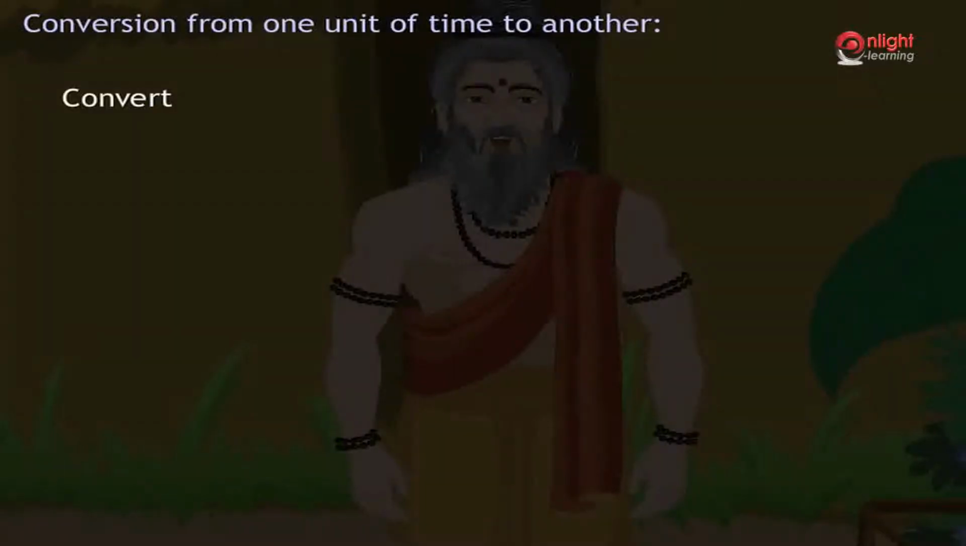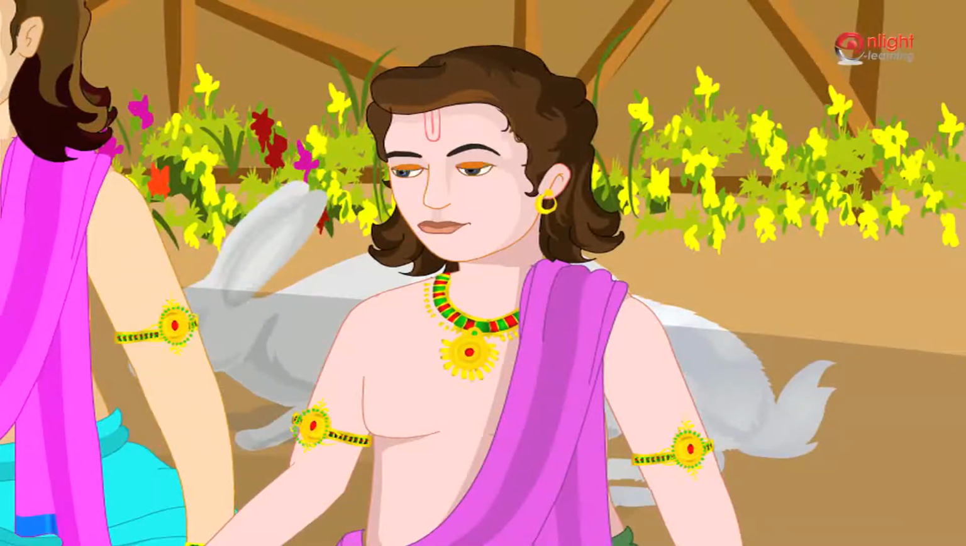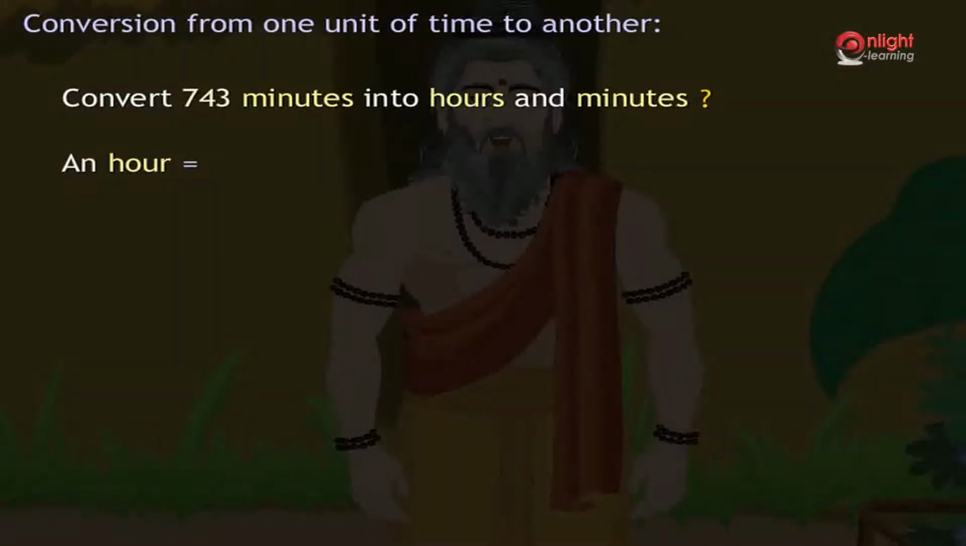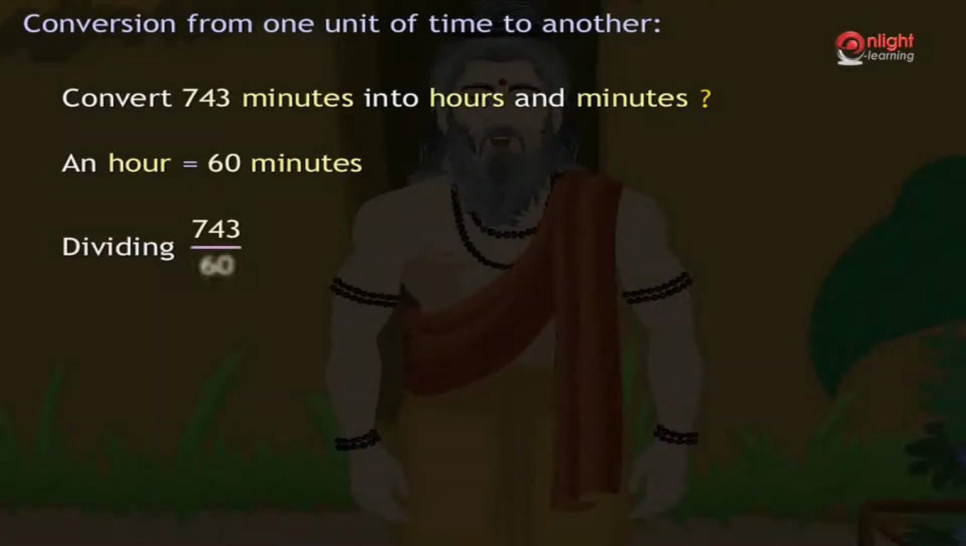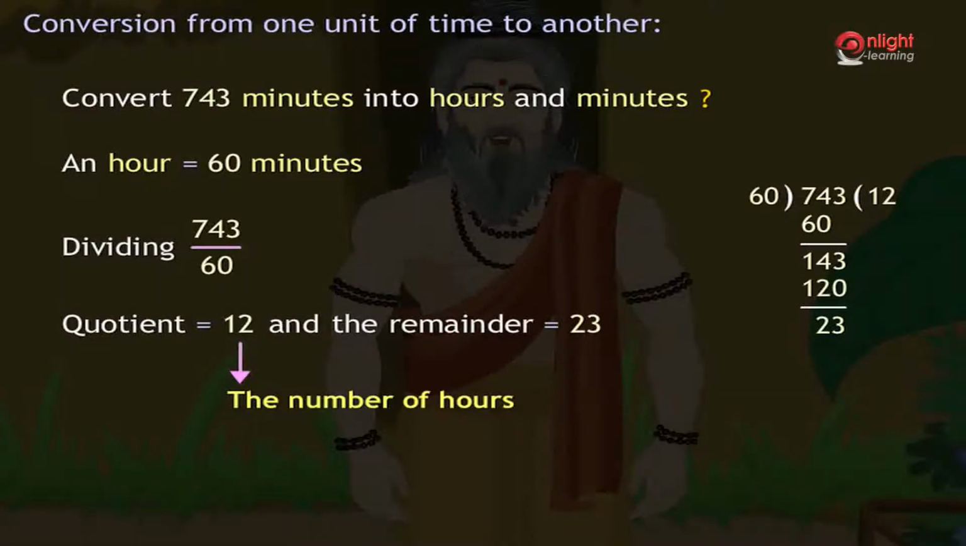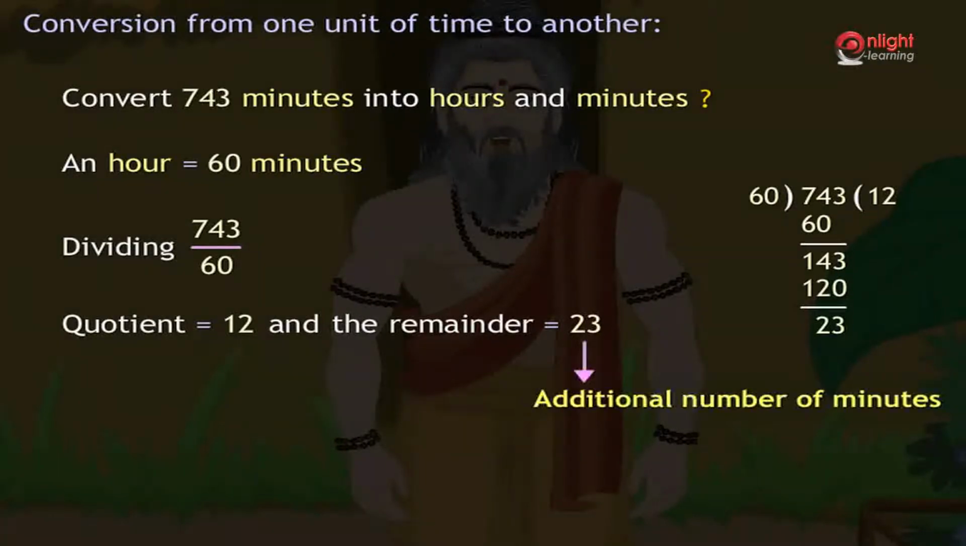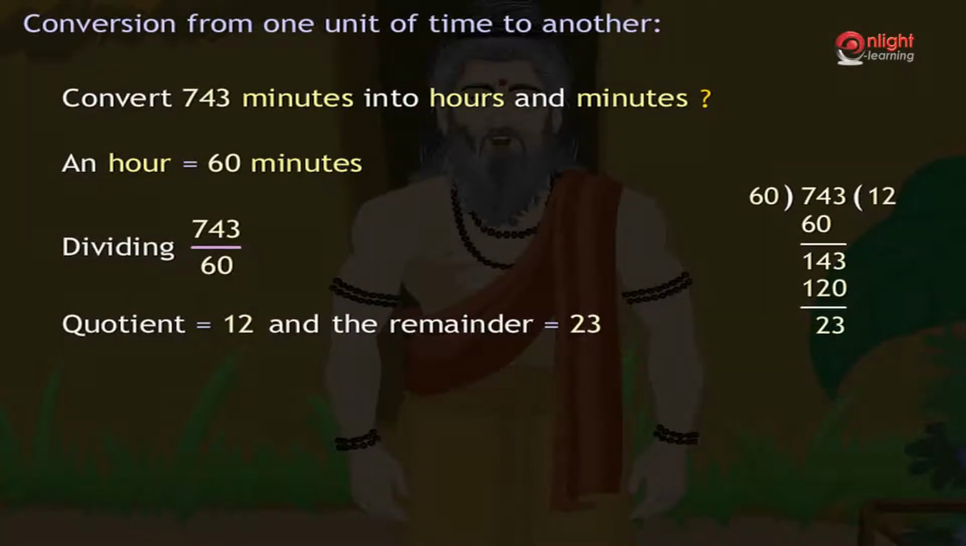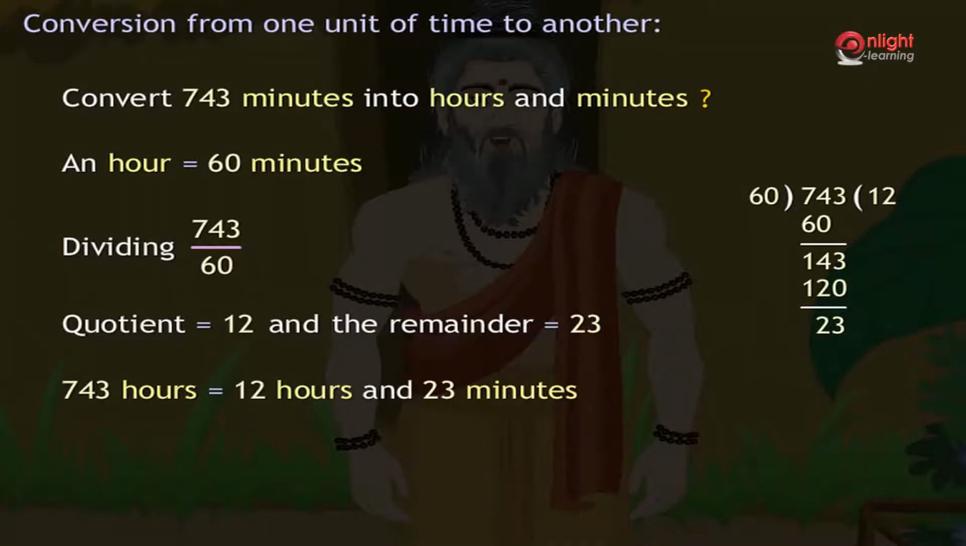Yudhishthir, can you convert 743 minutes into hours and minutes? We know that an hour consists of 60 minutes. Hence, to convert the given time in minutes to hours, we divide the minutes by 60. Hence, dividing 743 by 60 in this case, we get the quotient as 12 and the remainder as 23. The quotient is the number of hours and the remainder is the additional number of minutes. Hence, 743 minutes is equal to 12 hours and 23 minutes.